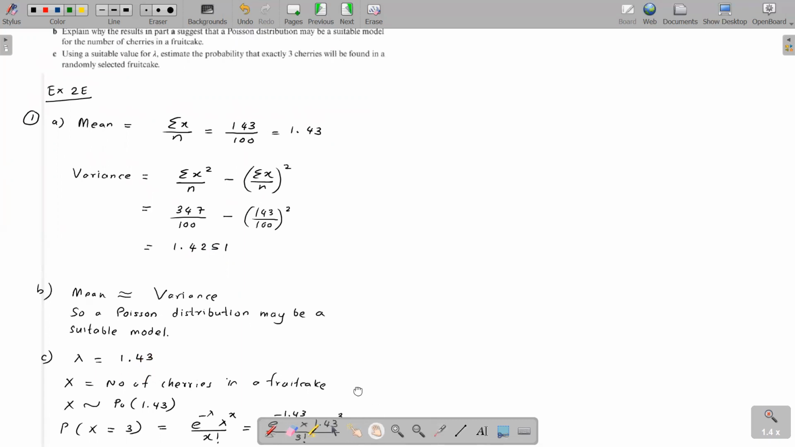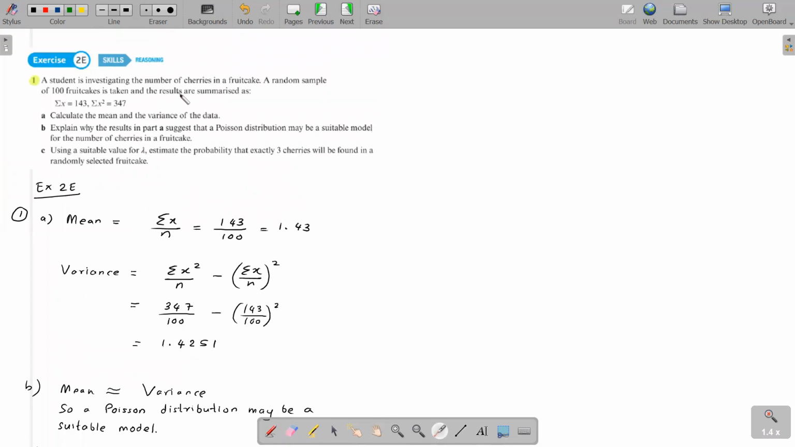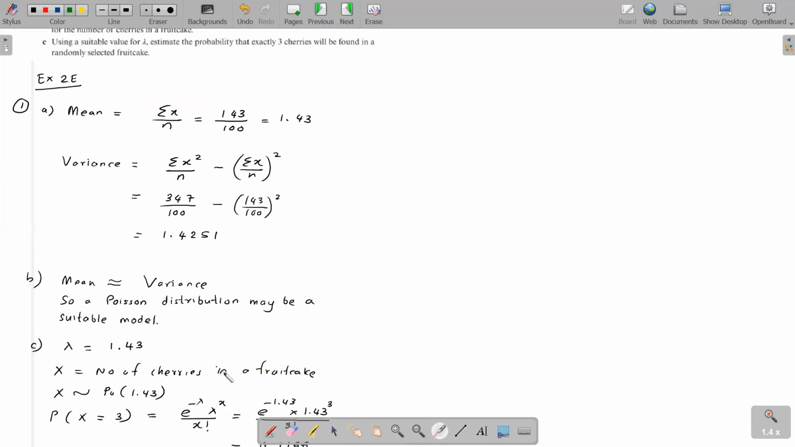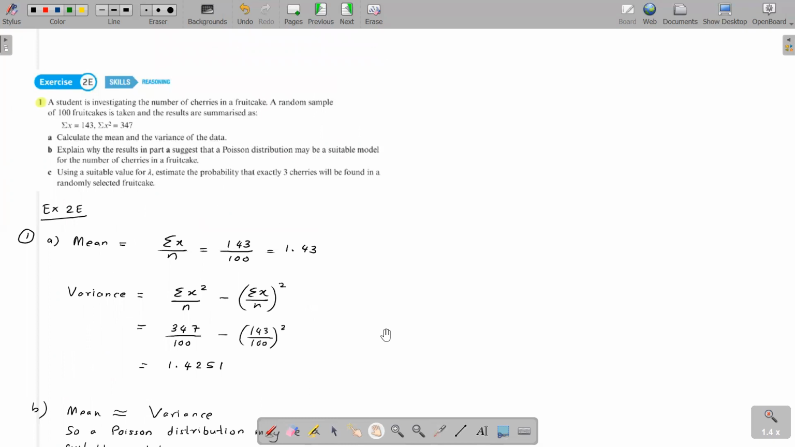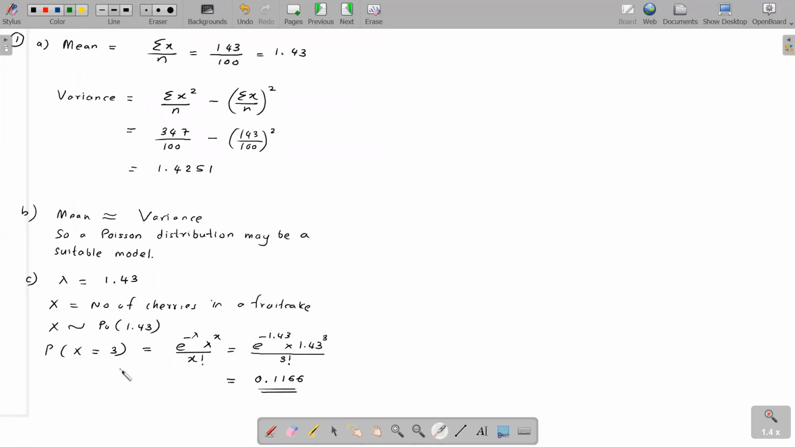What's our random variable? The student is investigating the number of cherries in a fruitcake, so capital X is the number of cherries in a fruitcake, and that variable follows a Poisson distribution with mean 1.43. I want to find the probability that there are exactly 3 cherries, the probability that X equals 3. That's equal to e to the power minus lambda, lambda to the power x over x factorial. This is the equation for the Poisson distribution. Here x is 3 and lambda is 1.43. Substitute the values into the equation and you can get the answer.